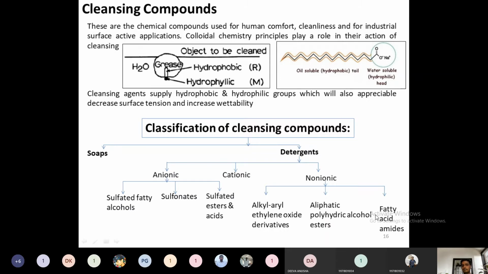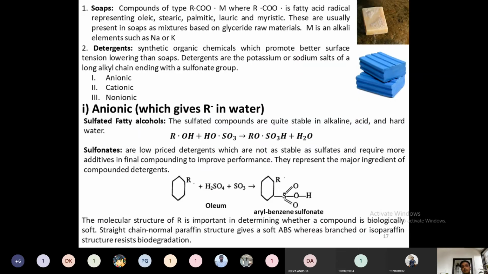So these are the classifications of cleansing compounds. Then what is soap? We can define it as the compounds of RCOOM. This is nothing but a soap. RCOO comes from the fatty acid molecule, where M, as I already described, is an alkali compound, which may be Na or K, sodium or potassium. When M is Na, it is known as hard soap. When M is K, potassium, it is known as soft soap. The household soaps we are using are hard soaps, RCOONa.